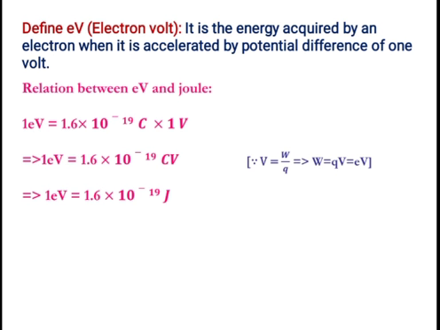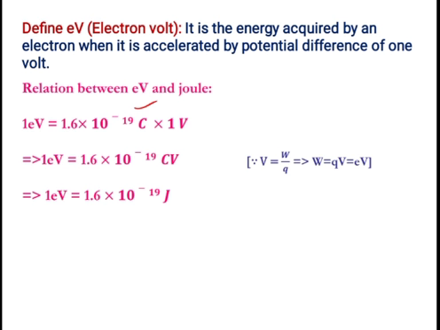Define eV. eV means electron volt. e is a notation for the electron charge. Already you know what is a charge. Charge is a property. The charge is denoted by the e or a Q symbol, and the value of charge is 1.6 into 10 raised to minus 19 coulomb if it is electron. C is the coulomb. SI unit of the charge is coulomb.